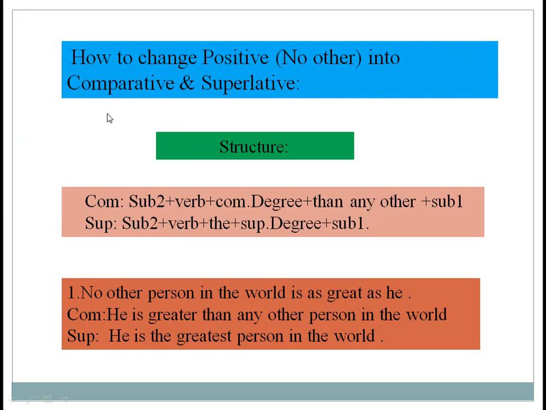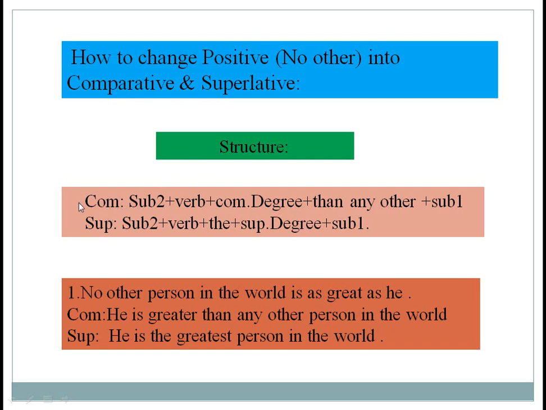Now, move on to our today's structure: how to change positive, no other, into comparative and superlative. Our structure is: first, we will make it comparative.